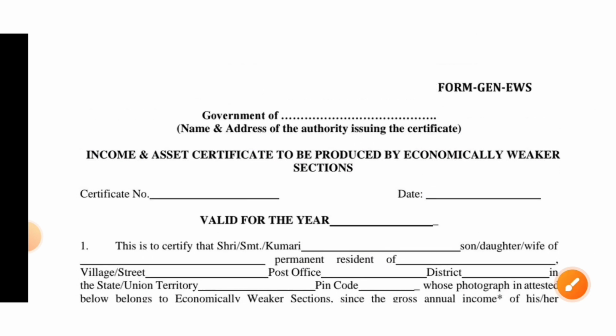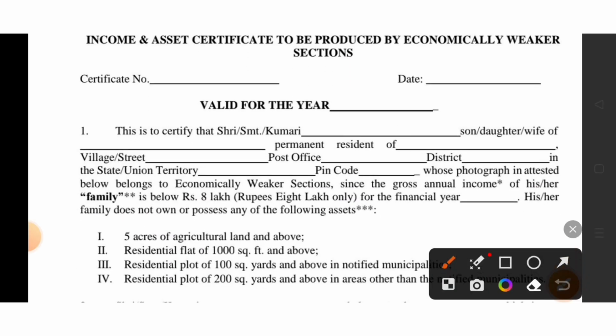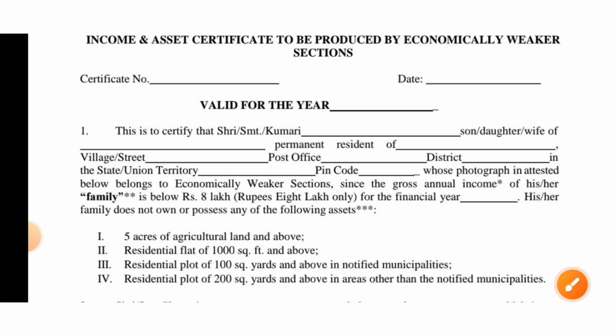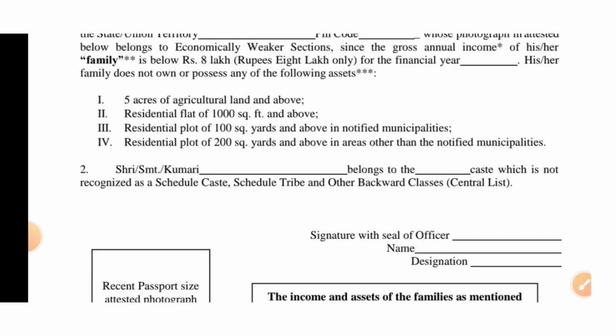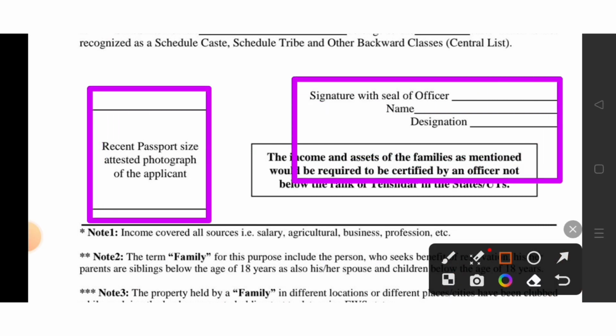Below that it's certificate number, date, valid year, and here it is financial year. So all these things you have to make sure are filled in order, and nothing is wrong in it. Then at the bottom you can see the space for passport size photograph, then signature of the officials.